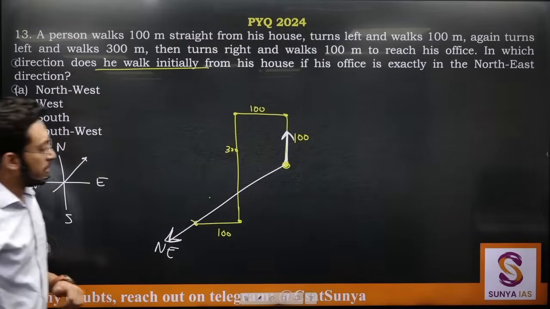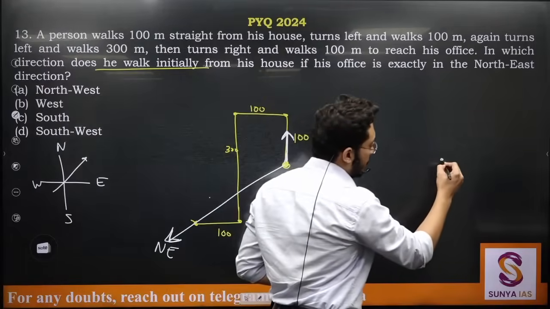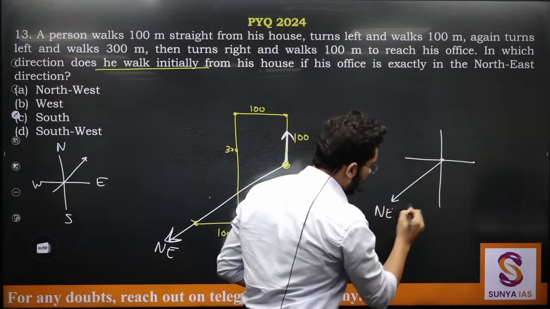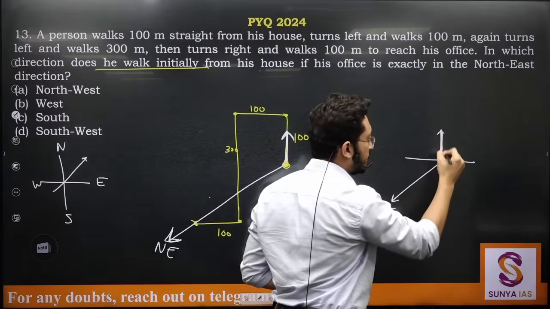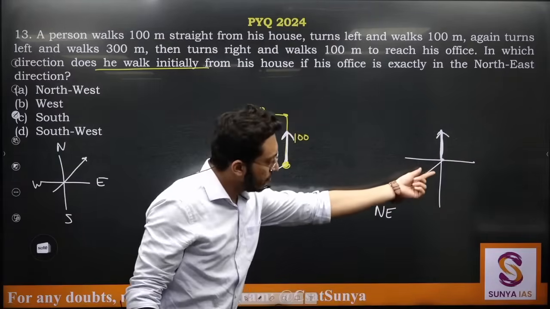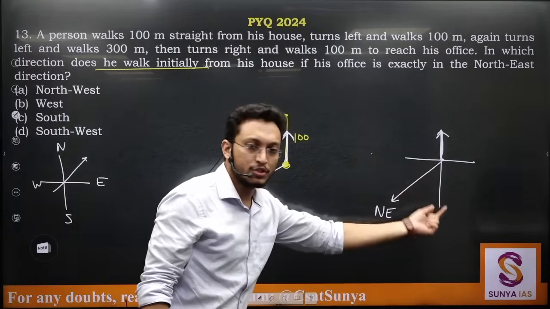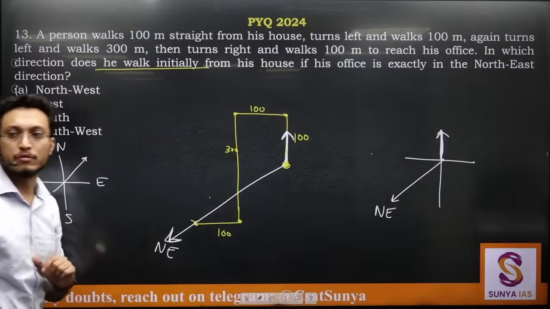Second, they are saying that this direction is northeast. We need to find this. Can you tell me, if this is northeast, which is north? Is this north or is this north? How will I reach north from northeast?